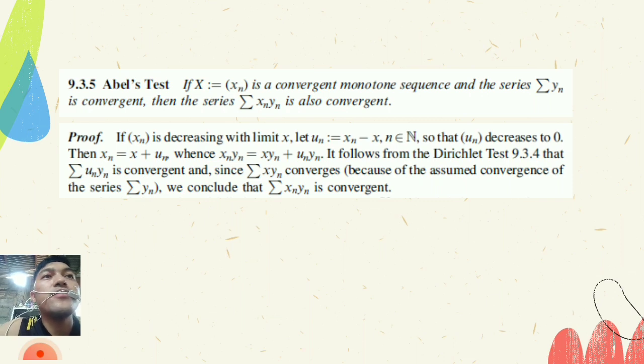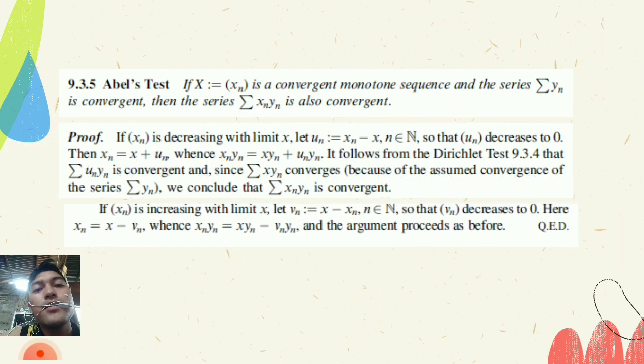It follows from the Dirichlet test 9.3.4 that sigma u sub n y sub n is convergent, and since sigma x y sub n converges because of the assumed convergence of the series sigma y sub n, we conclude that sigma x sub n y sub n is convergent.